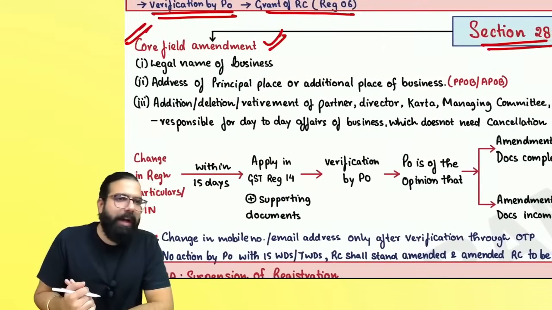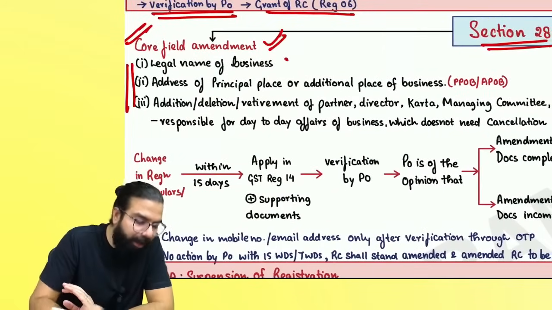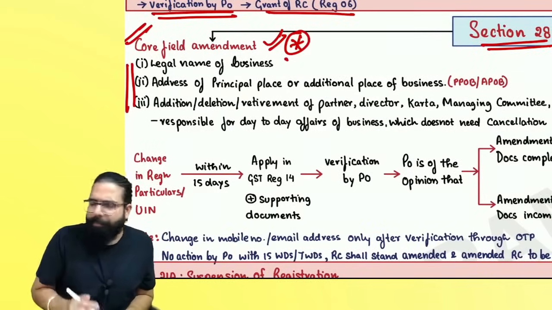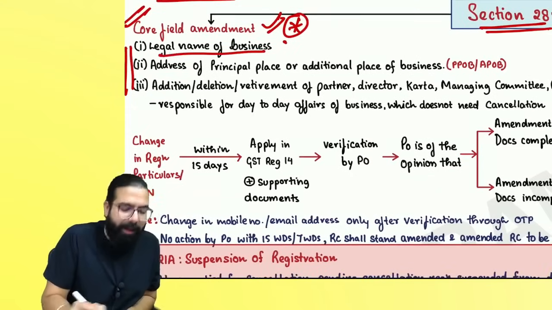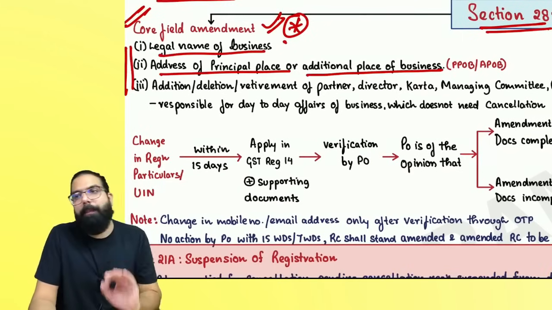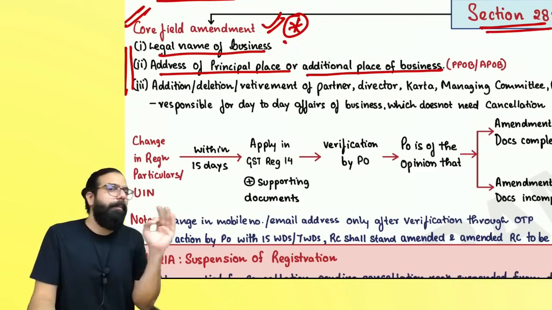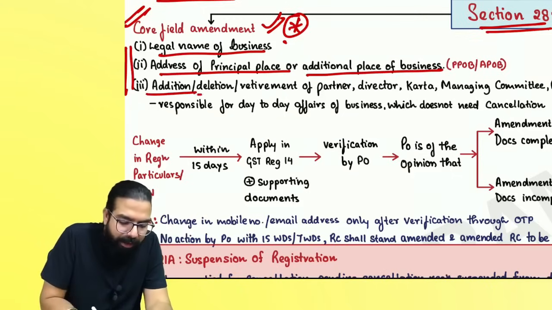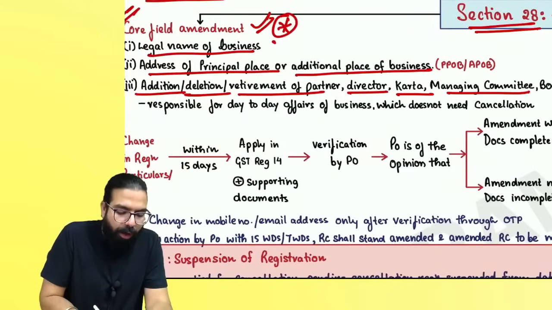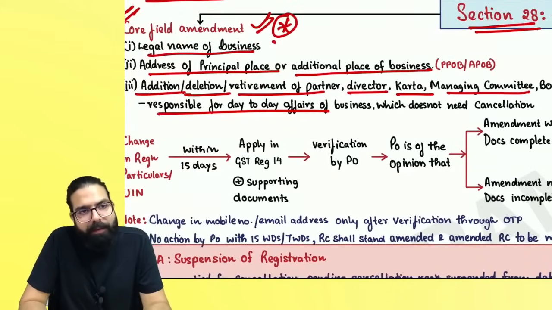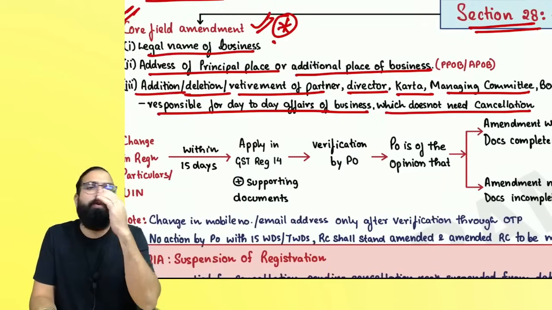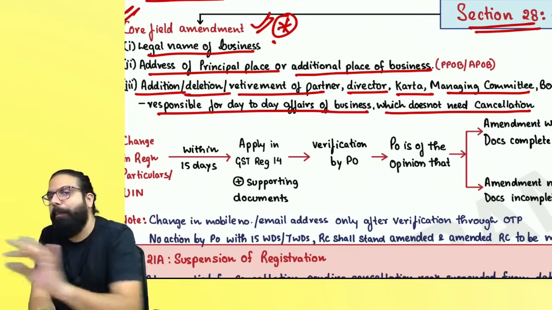Sir, if there is a core field amendment, there are three things known as core field amendment. Please remember this for your exam purpose. Core fields: the legal name of your business has changed; addition or deletion has happened in the principal place of business or additional place of business, PPOB or APOB; or addition, deletion or retirement of partner, director, karta, managing committee, board of trustees or CEO, who are responsible for the day-to-day affairs of the business, and which do not need cancellation. You can go online and apply for amendment.